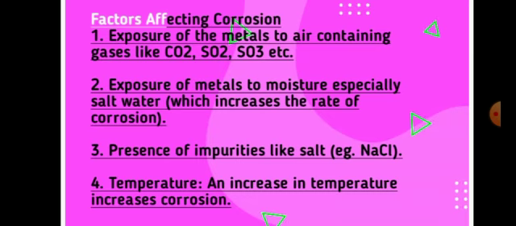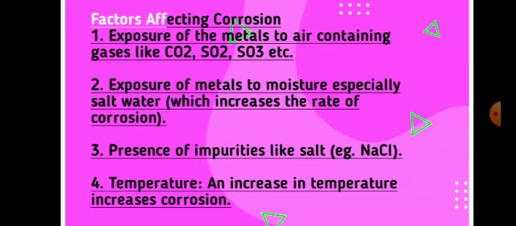The second factor is exposure of metals to moisture, especially salt water. When metals are exposed to moisture or humidity, especially salt water, the rate of corrosion increases and they get corroded easily.